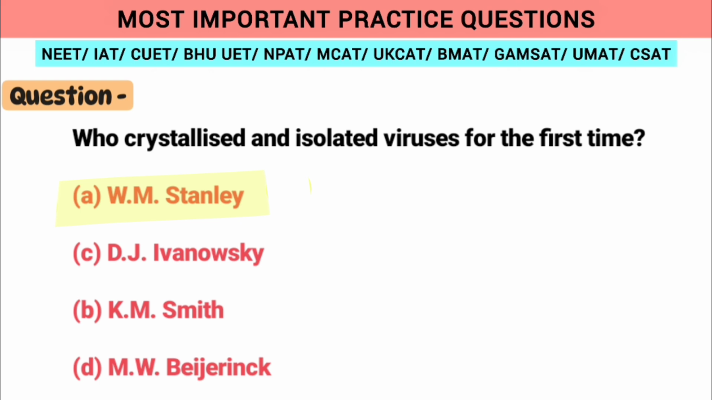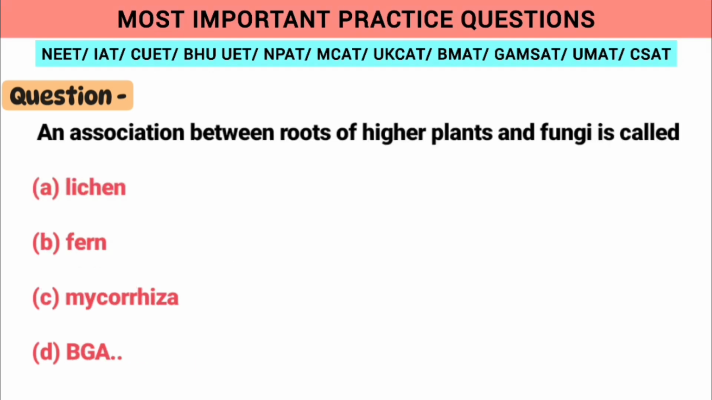Now the next question is an association between the roots of higher plants and fungi is called. I am expecting you know this answer, kids. So the answer is C, mycorrhiza.